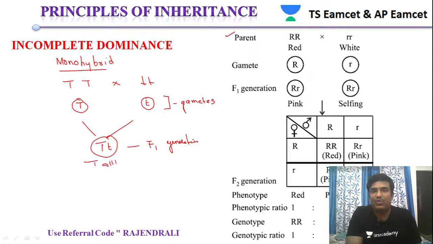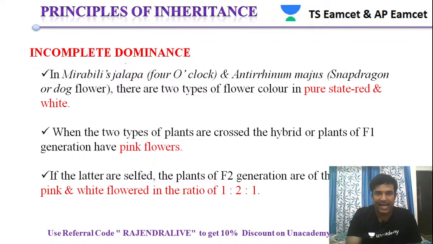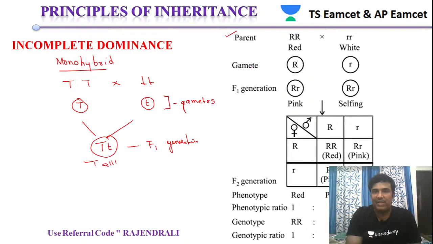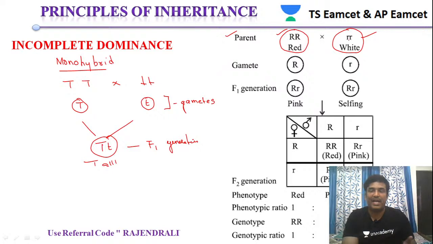Now you see in case of incomplete dominance, incomplete dominance was studied in a plant. The name of the plant is Mirabilis jalapa, or sometimes it is also studied in Antirrhinum majus, which is also called snapdragon or dog flower. In that they have taken two plants: one plant has red flowers, and the other has white flowers. These are taken as the parents in these experiments to study incomplete dominance.